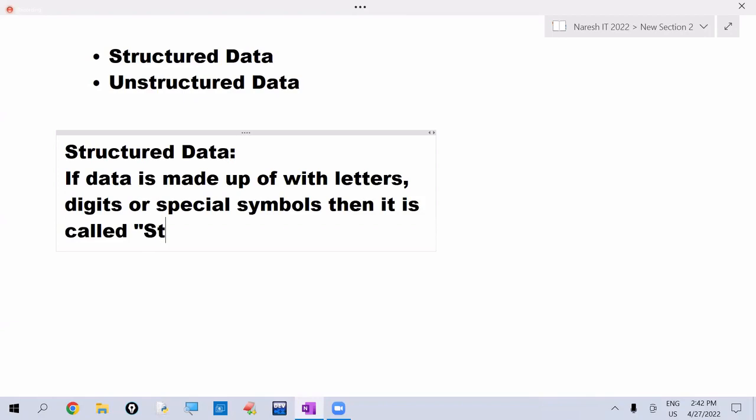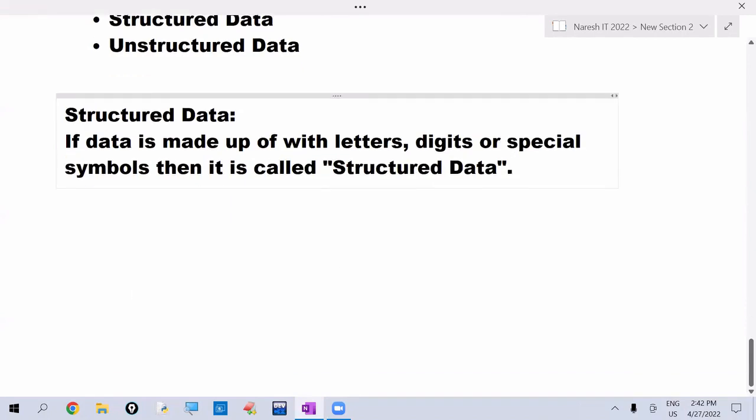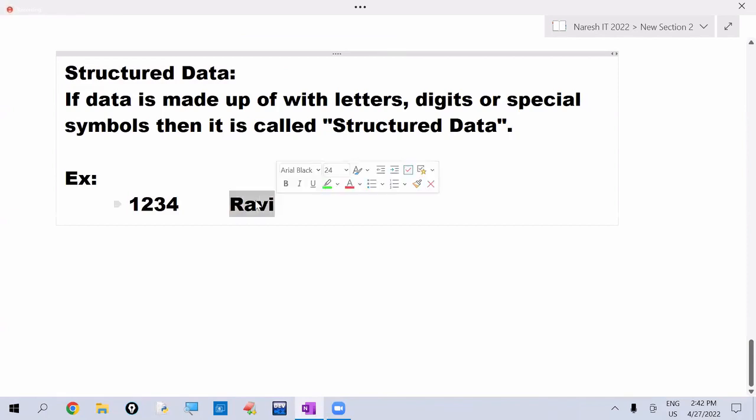For example, employee ID is 1, 2, 3, 4. Only digits are there. You can say this is structured data. For example, employee name is Ravi. Only letters are there. So you can say this is structured data.